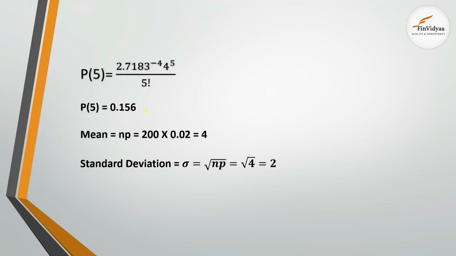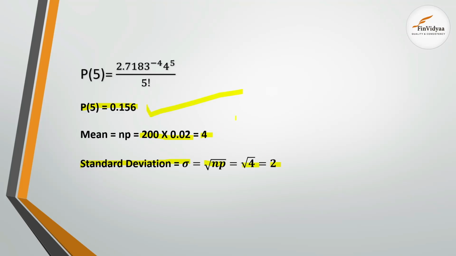So if you just put the values and calculate, we get that the probability that 5 toys will be defective in the lot of 200 toys is 0.156, right? And talking about the mean, that is NP, it is equal to 200 into 0.02, that is 4, and the standard deviation, that is root over NP, that is root over 4, that is equal to 2.